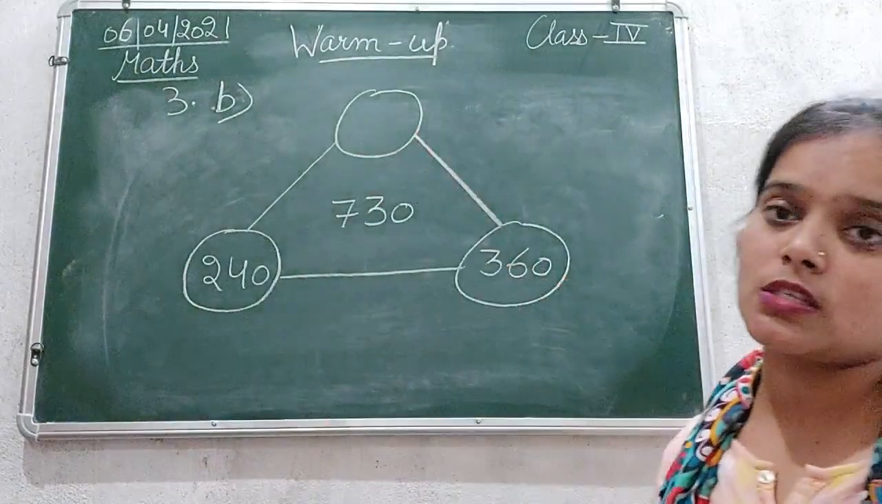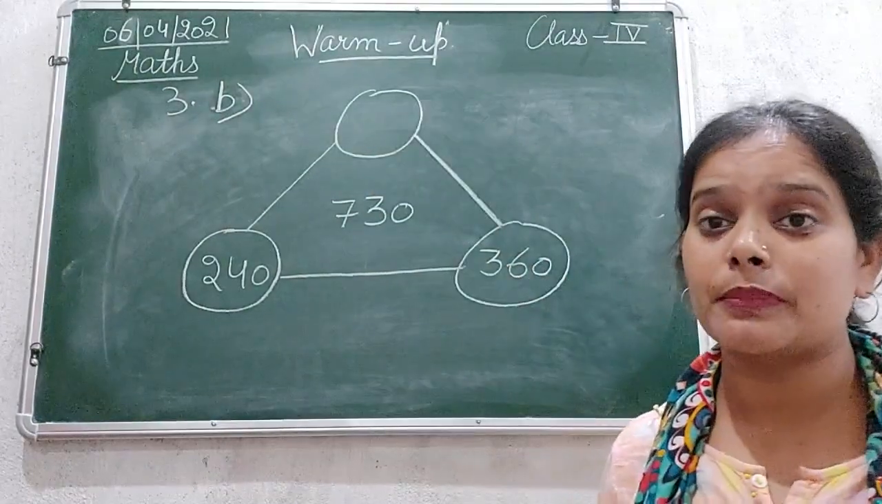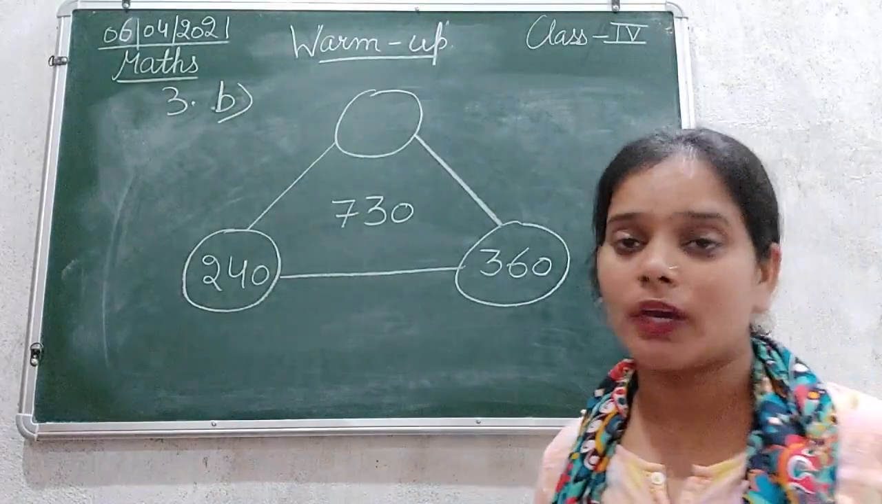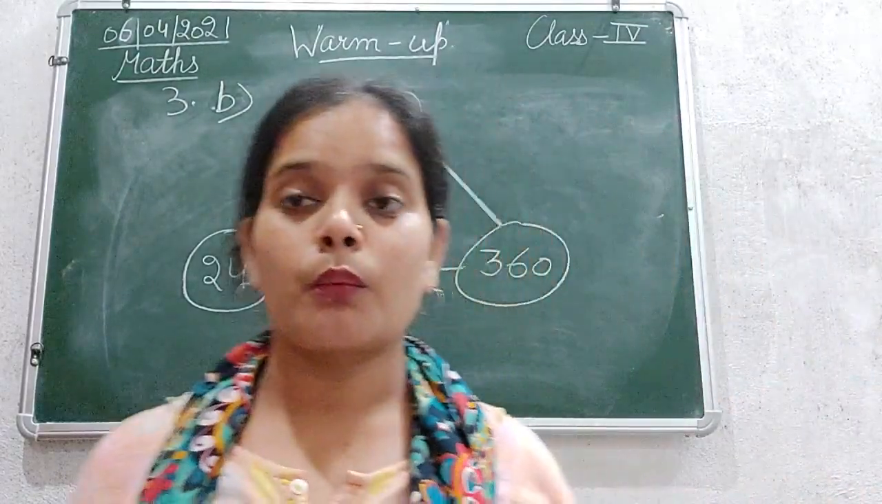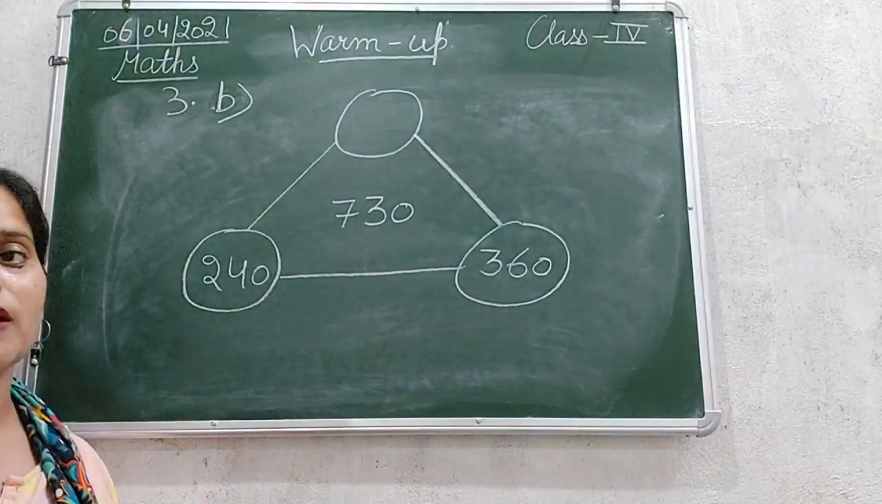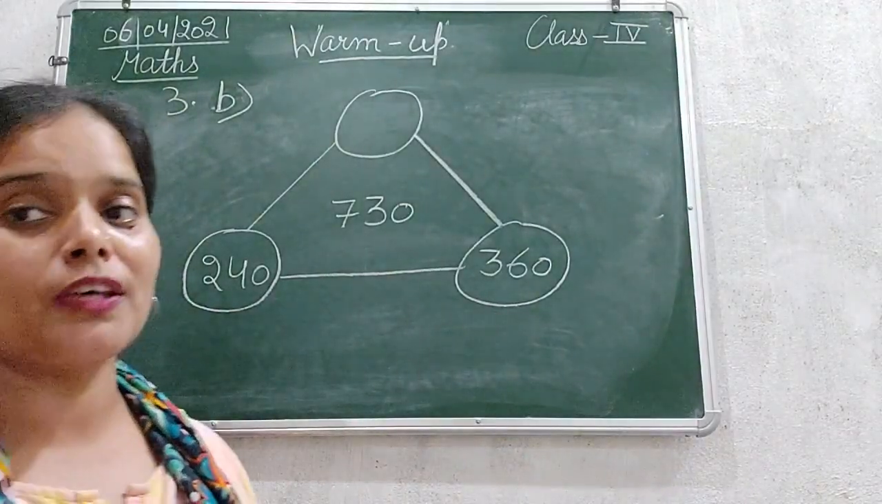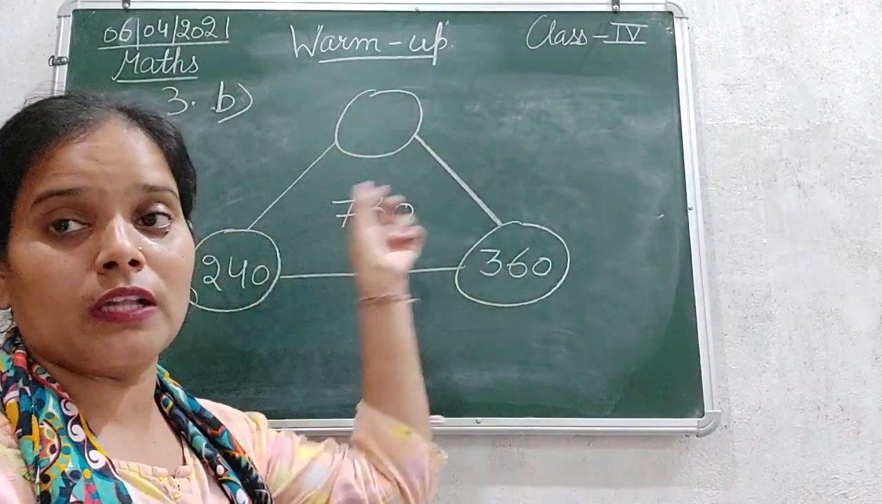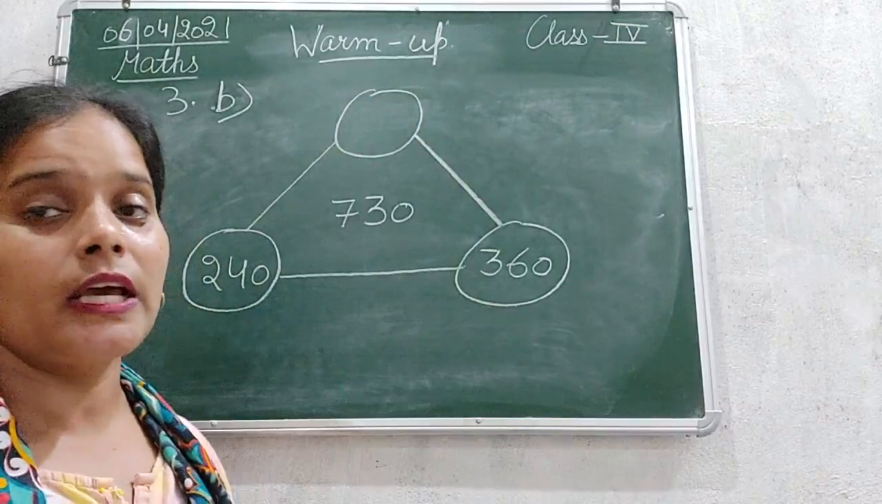So the question is given like this, and what we need to do is we need to calculate this one because this circle is empty, this circle is blank and we need to find it. So how we are going to find this? By subtracting these two from the total. Okay, so as we have observed in the previous question, the sum total of the numbers of all that are given inside the circles is this.